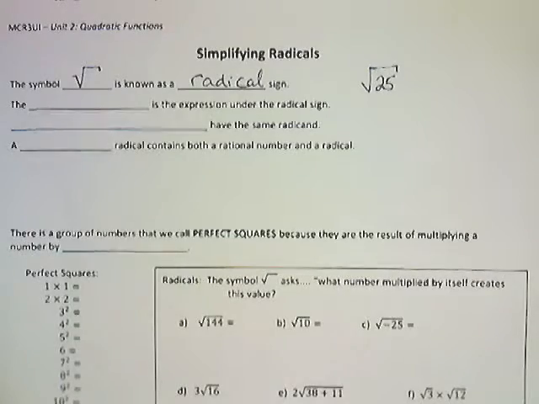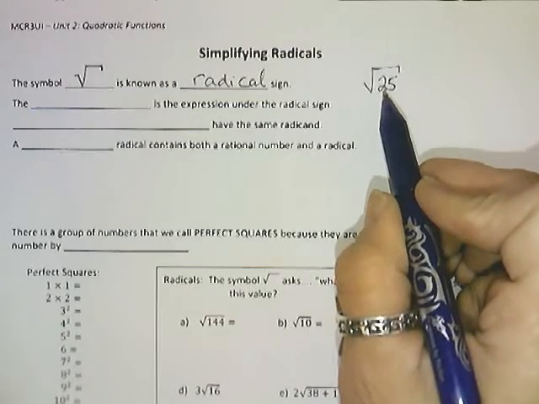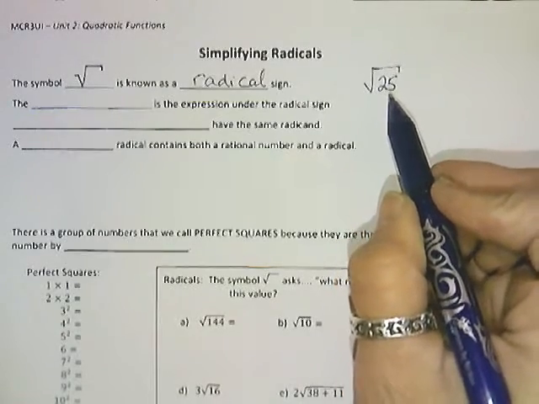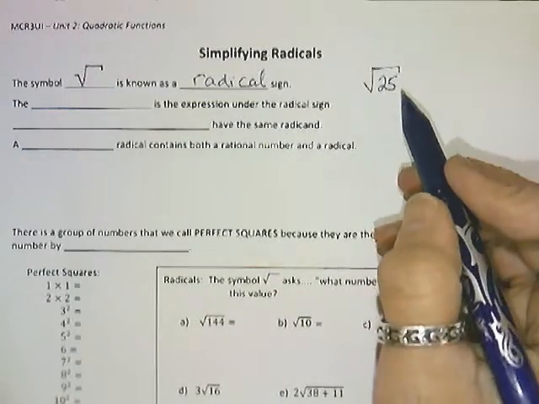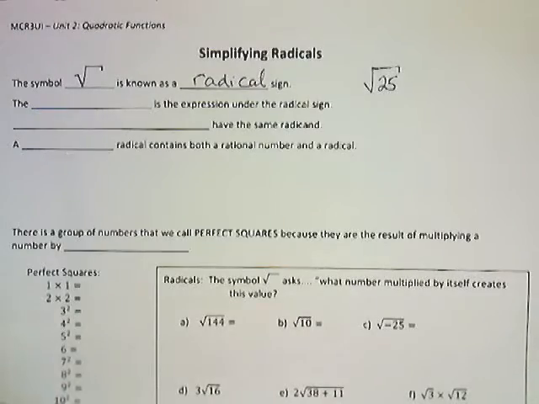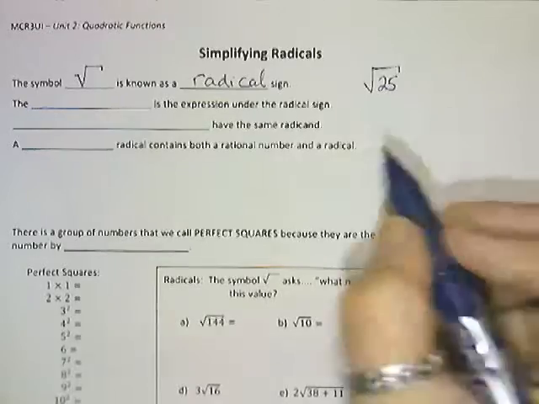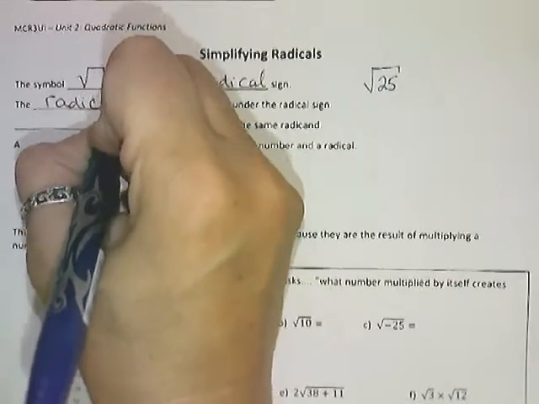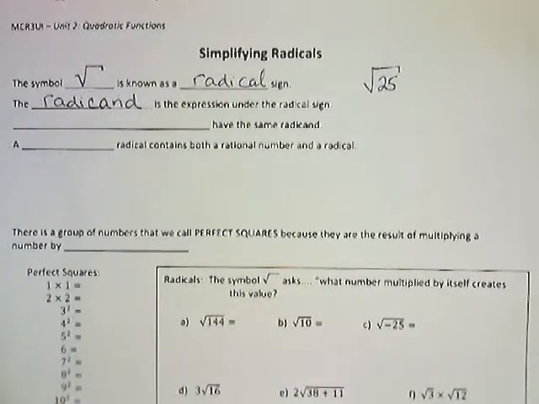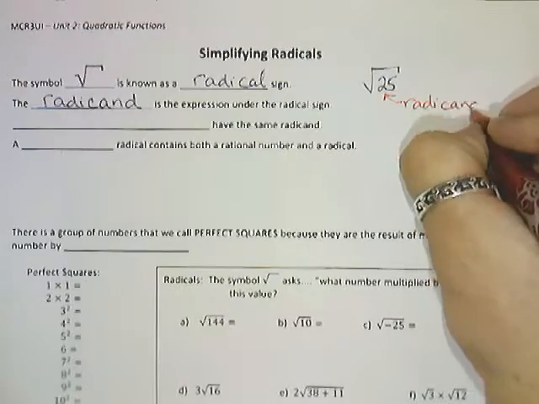Square root asks what number multiplied by itself gives me this value under the radical sign. And so we know that 5 multiplied by itself or negative 5 multiplied by itself could be the answer to the square root of 25. Now there is a special name given to that number under the radical sign, and it's called the radicand. In my experience, that word is very seldom used, but it is used in your textbook. So if they talk about the radicand, they're talking about this number right here. What is it that's under the radical sign?